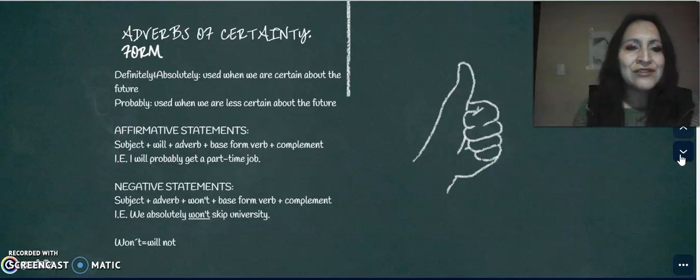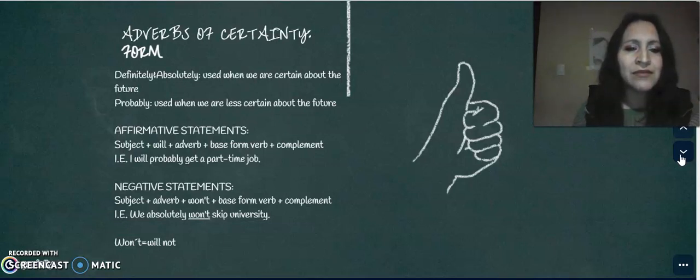Here I have chosen 3 adverbs of certainty: definitely and absolutely, which are used when we are certain about the future, and probably, which is used when we are less certain about the future. In affirmative statements, we have the subject plus will plus the adverb plus the base form plus the complement. I will probably get a part-time job.